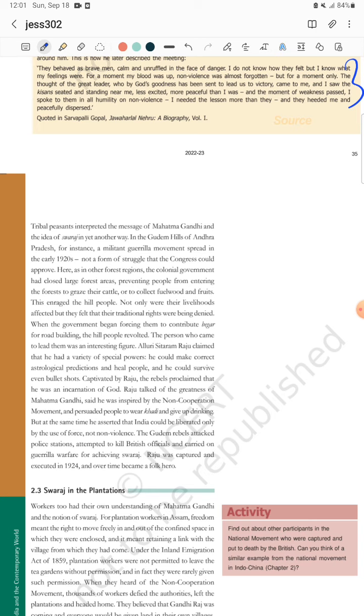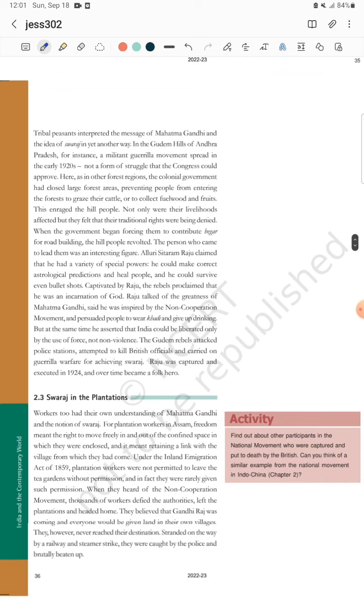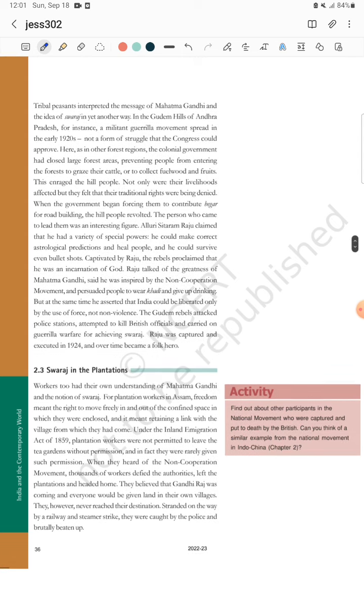Okay, next we will go to the tribals, right? This is the one from which I found that questions come most often. Regarding tribal people, just like Awadh, where we discussed a particular village area in UP, when we come to tribal people we are also discussing a particular area. So tribal peasants interpreted the message of Mahatma Gandhi, the idea of Swaraj, in yet another way. Gandhi spoke of Swaraj, and they took Swaraj to mean a Swatantra Bharat, right? A little difference was there. A communication gap happened at that time.